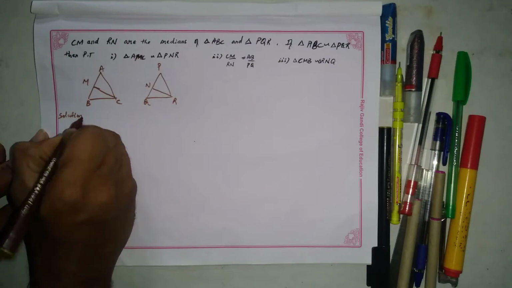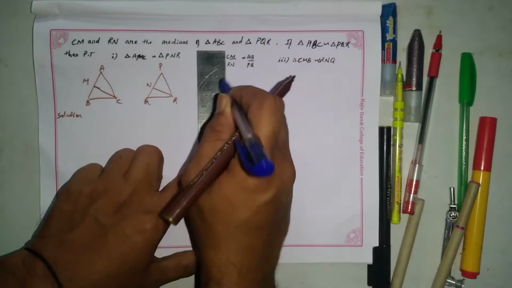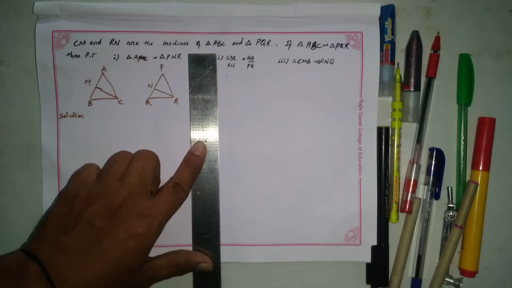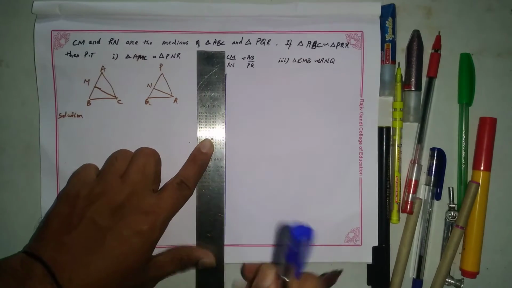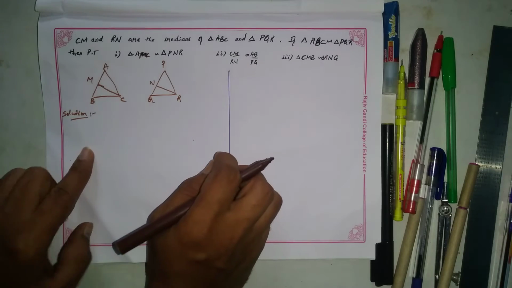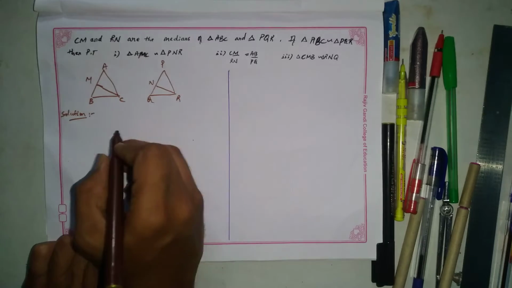Solution. Now we have that triangle ABC is similar to triangle PQR, which is given.